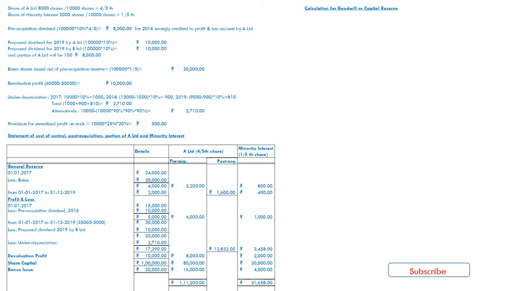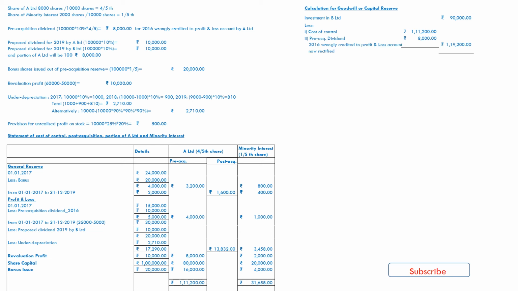Now it is time to prepare the calculation for goodwill or capital reserve. It was mentioned that the investment amount was 90,000 on 1st January 2017. We already calculated cost of control as 1,11,200.